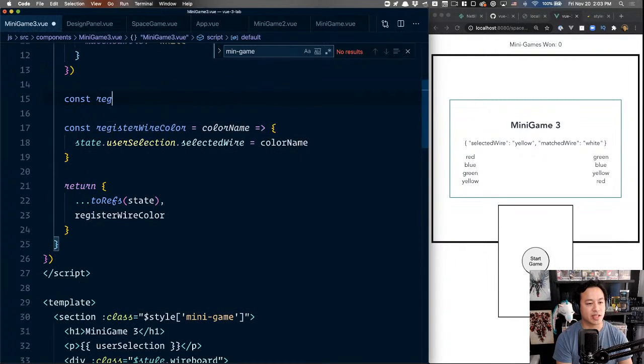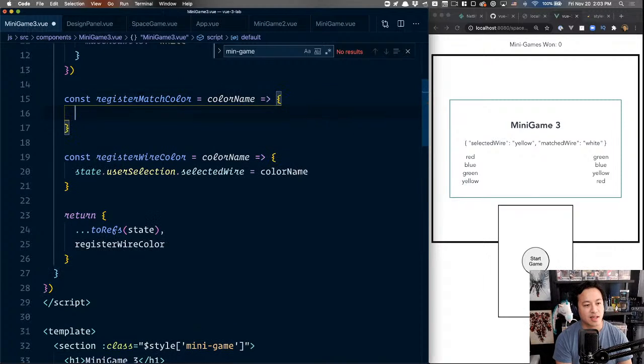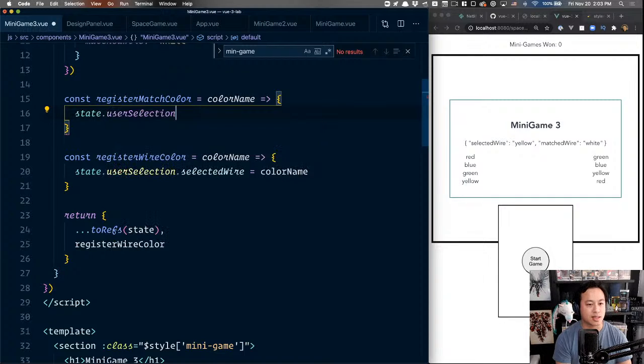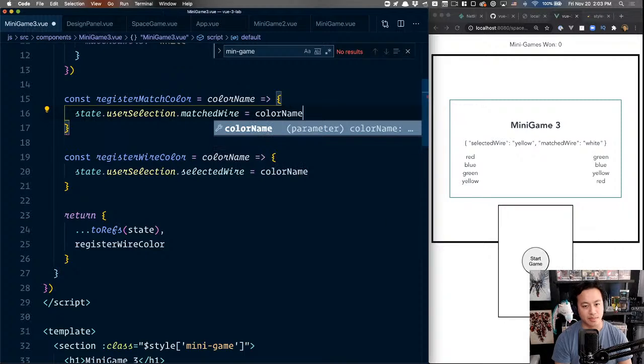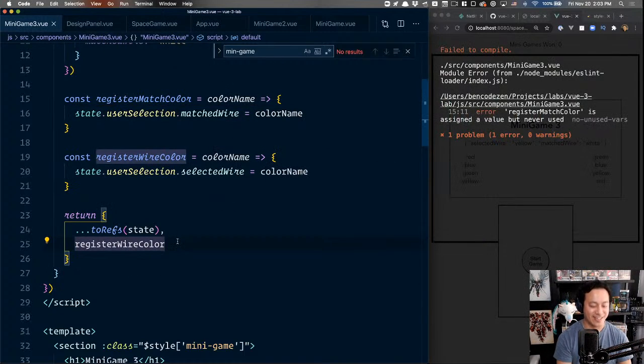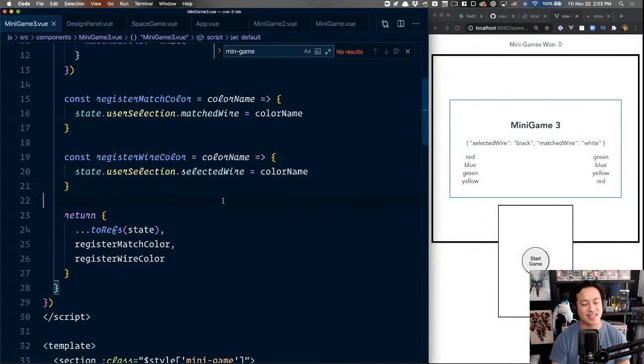All right, const register match color. And this time, this is gonna be, again, the color name, and then state dot user selection dot matched wire equals color name.